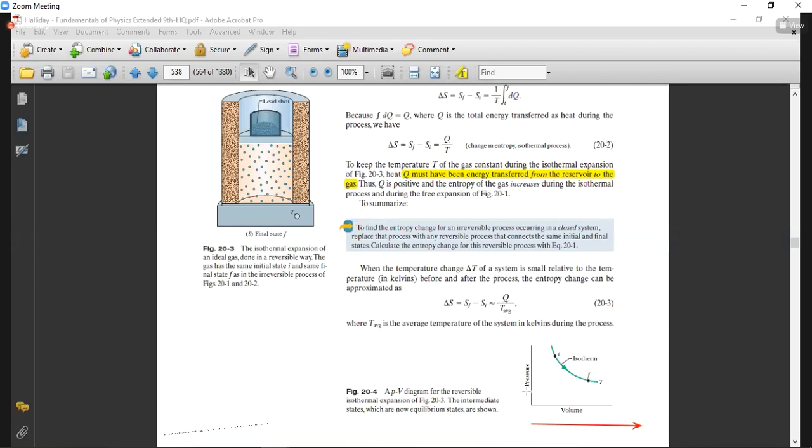Okay, so this is the phenomena. So now he is saying that this was the reversible process. Now consider that we have moved it back toward the initial state. Again, in the expanded form, like here in this case, we have added some weight over the top of the piston. As a result, the piston will move in the downward direction up to this point.